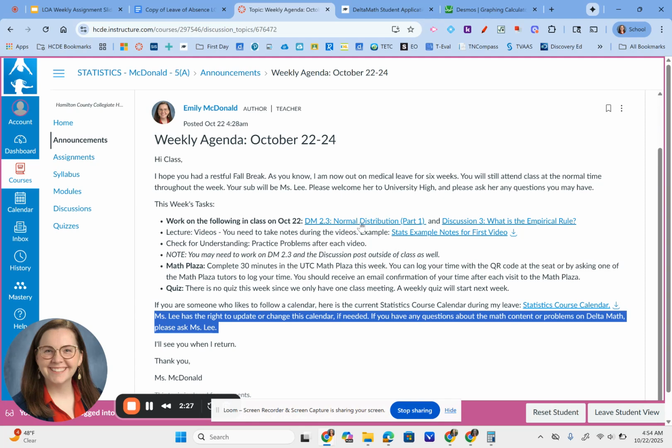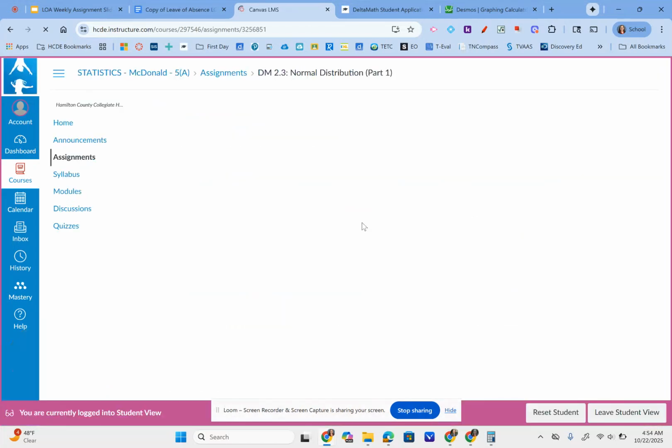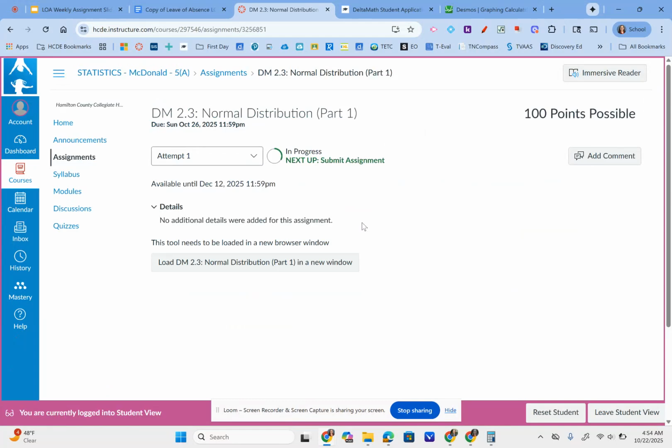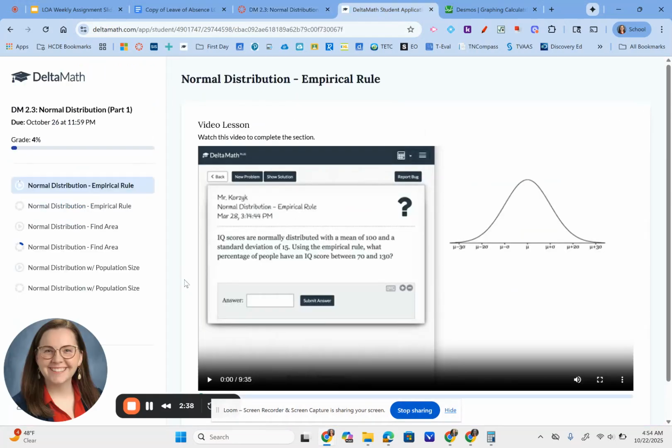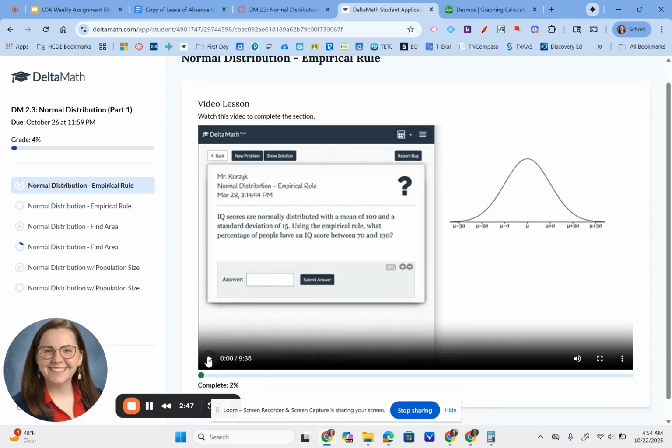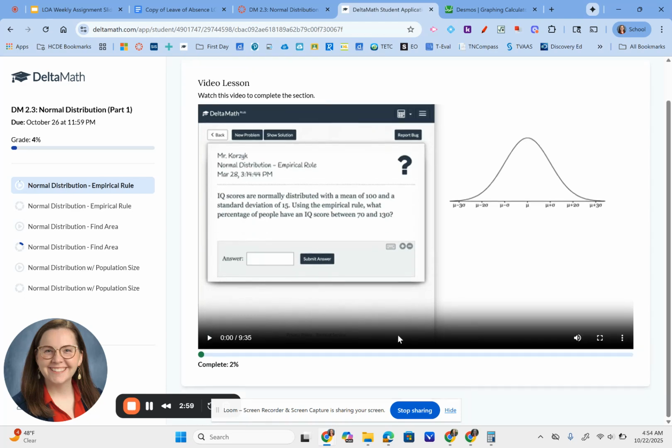So let me show you quickly on the Delta Math. When you click on it, as a reminder, it is going to open in a new tab. You have to click this gray button to open it in a new tab, which I already have here. That way it's full screen and not as small. And you'll have some videos that you'll watch. So this first video, normal distribution empirical rule, the person who recorded it will have example problems, maybe some notes that you might want to take. Just as a note on the video, you can add closed captioning and playback speed with the 3 dots in the right corner if that's of interest to you.